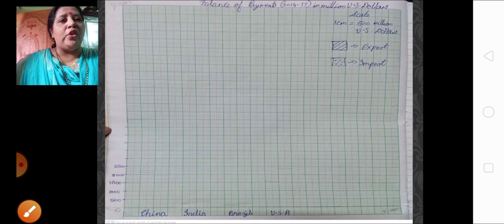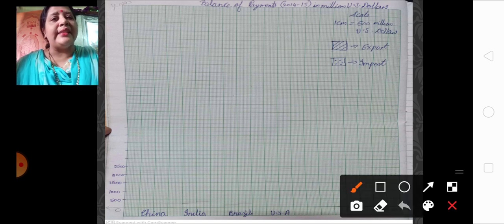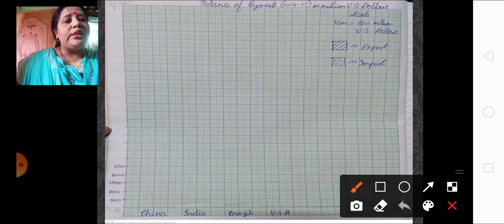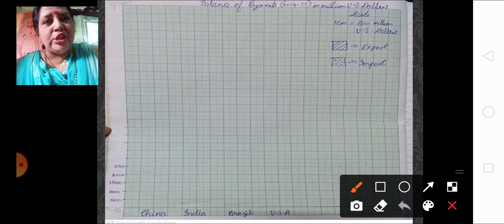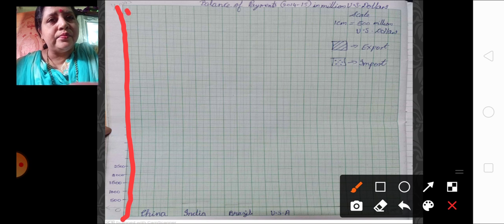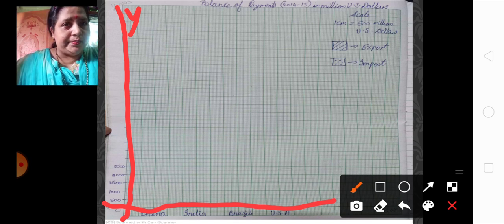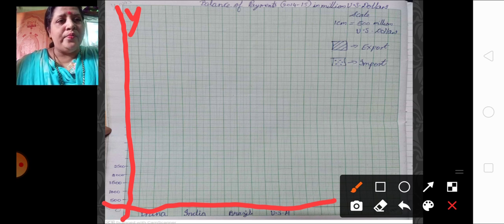Now the next thing, the fourth thing, is that we are going to make the x-axis and the y-axis. Now what is this x-axis and y-axis? You can see this part, till here down. This is your y-axis and this over here is your x-axis. I have drawn the y-axis and the x-axis. That plays a very important role.